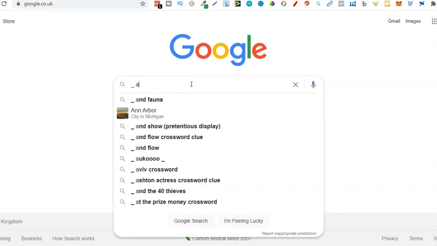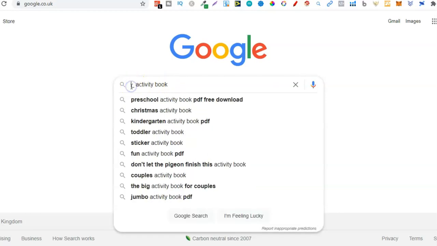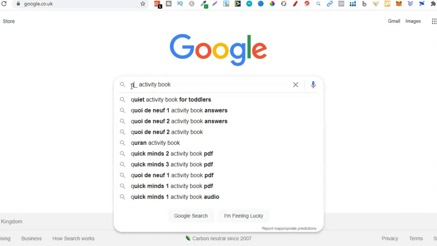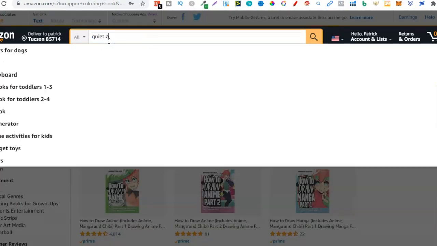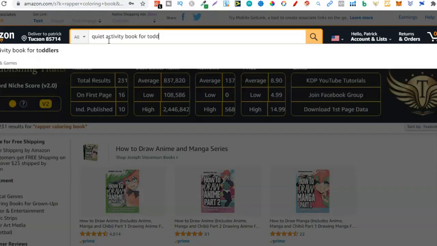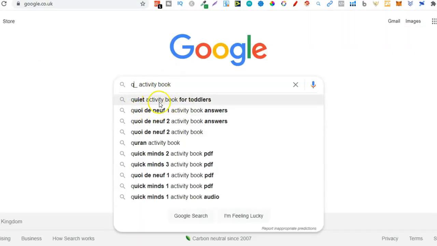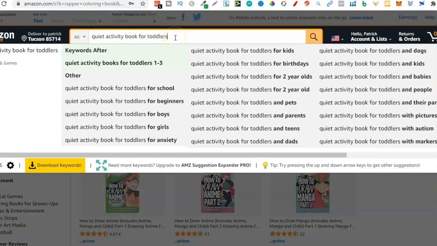But we could do this with activity book. Now we go back to the beginning and start typing through the alphabet. Let's do a Q. Quiet activity book for toddlers. Who would have thought? Let's actually type that in. So, quiet activity book for toddlers. Look at that. So this keyword over here, quiet activity book for toddlers, is actually also being searched here on Amazon. It might be a series because look at all these different keywords.